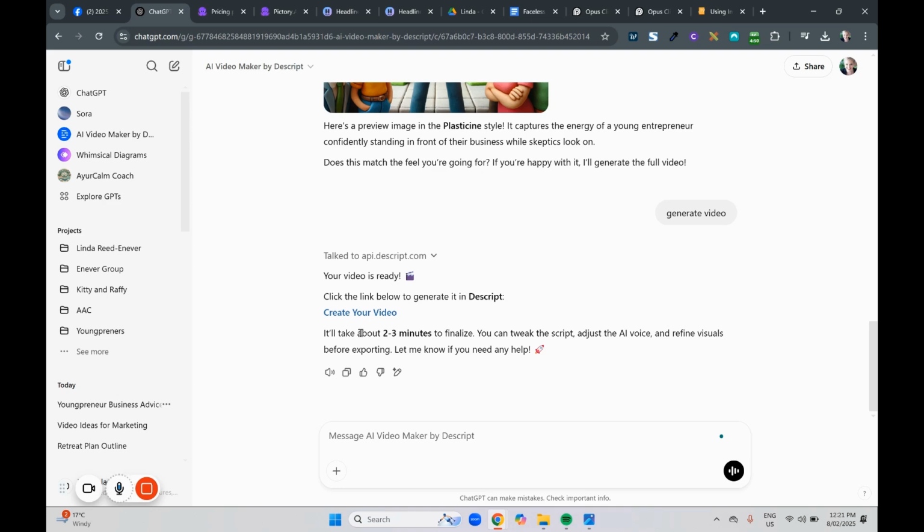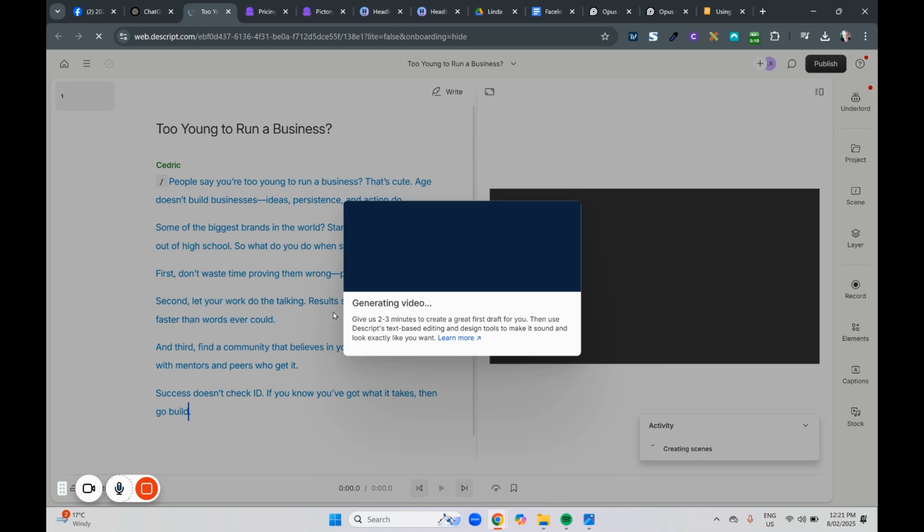It says it's going to take about 2 or 3 minutes to create the video. So we're going to give it a little bit of time, and then we start to click on the video link. Once we've clicked on the video link, you can see that Descript's still generating the video throughout the process here. But it's getting there, and it'll be there in a minute. So, taking 2 to 3 minutes, we'll just give it that little bit more time to generate the video.